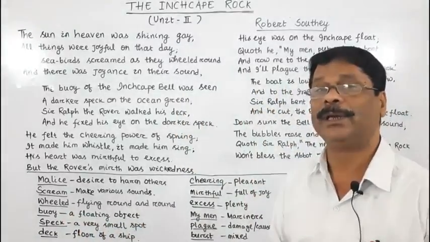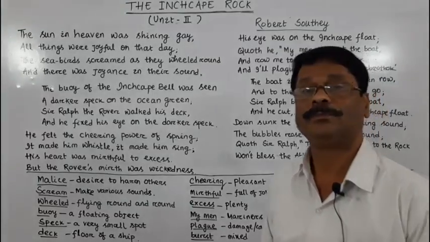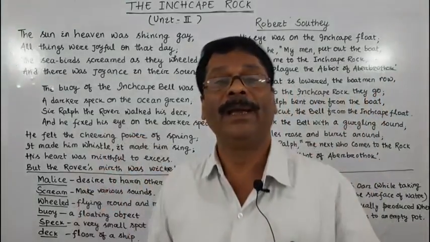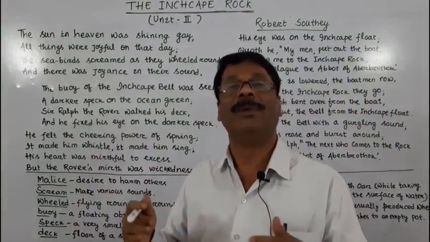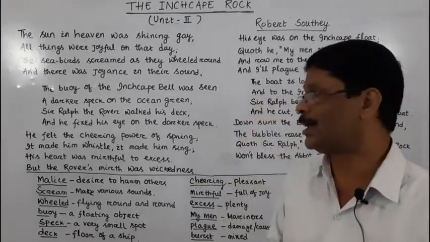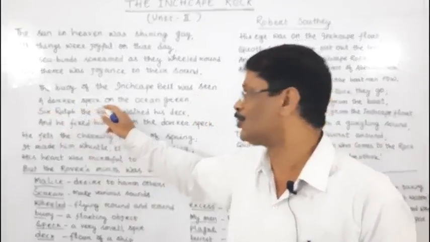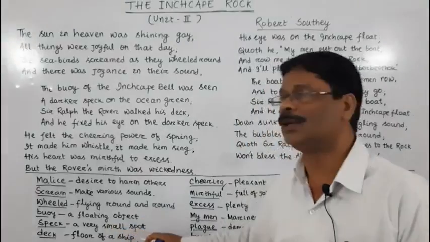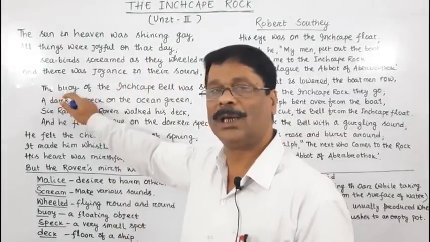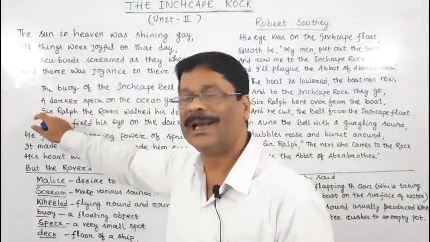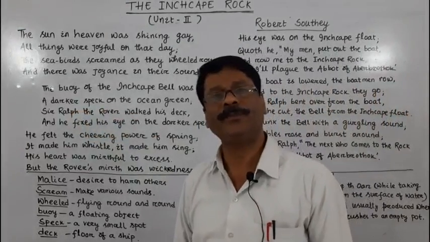And how did it seem? How did the Inchcape Bell look from a distance? Or how did it seem to the mariners from a distance? It seemed as if a darker spot. Here, speck means a very small spot. That Inchcape Bell, which was placed on the buoy, seemed a darker speck on the ocean green.